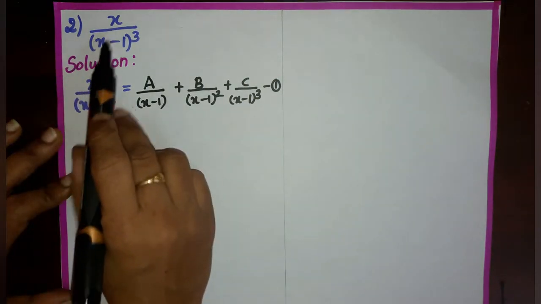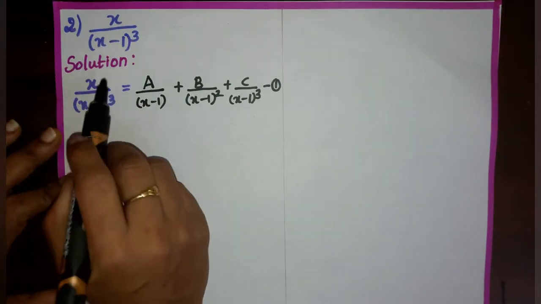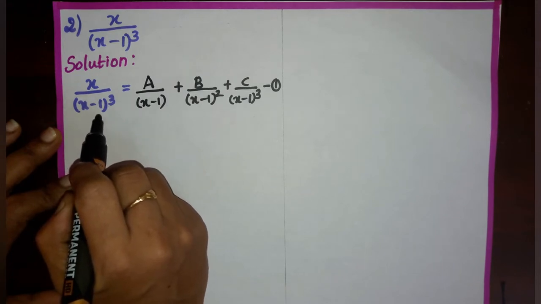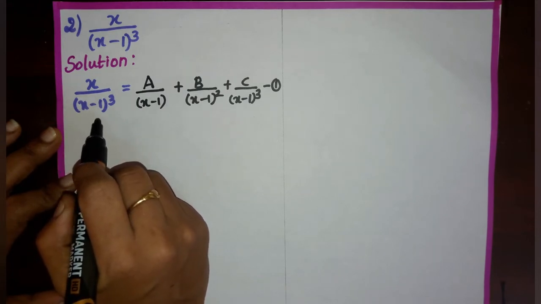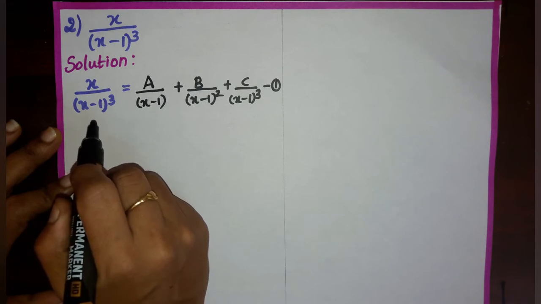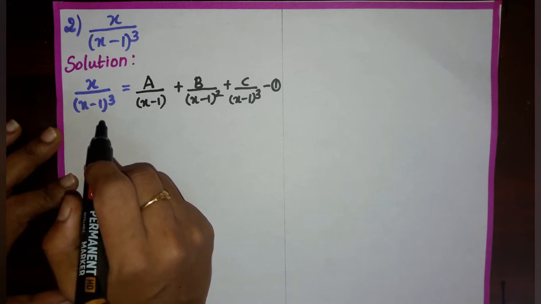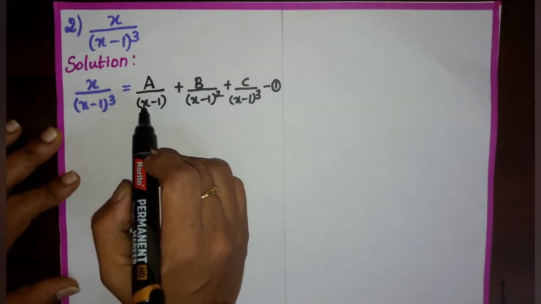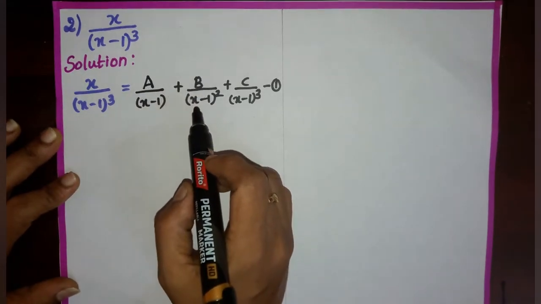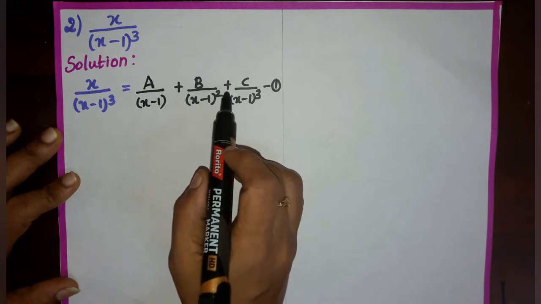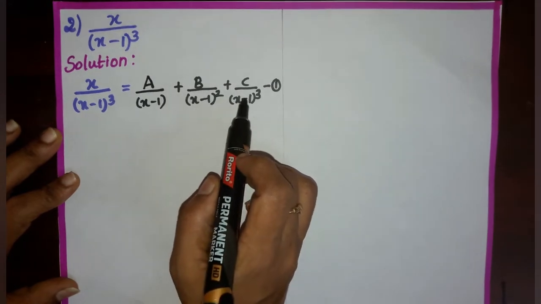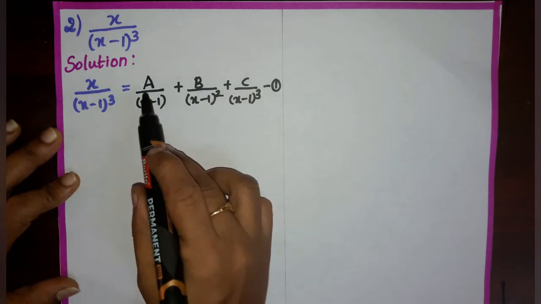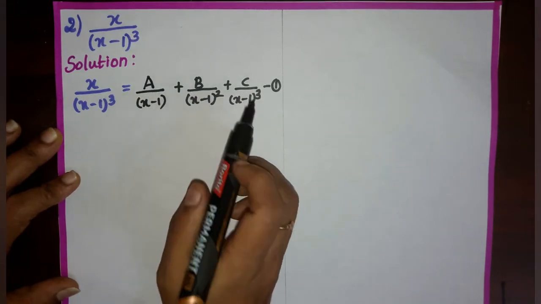Question number 2, x by x minus 1 the whole cube. x minus 1 the whole cube is a repeated linear factor. Since it is a repeated linear factor, 3 partial fractions will exist for this one. That is, the expansion for this case is A by x minus 1 plus B by x minus 1 the whole square plus C by x minus 1 the whole cube. Assume this as 1. Now we have to find the values of A, B, C.